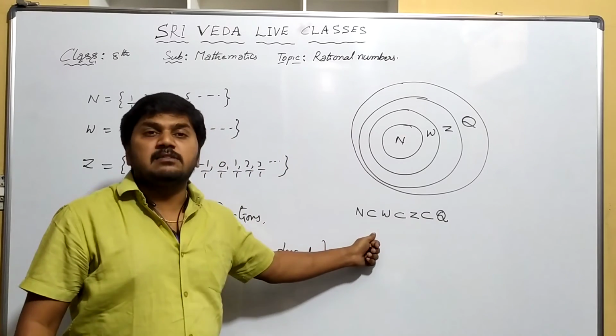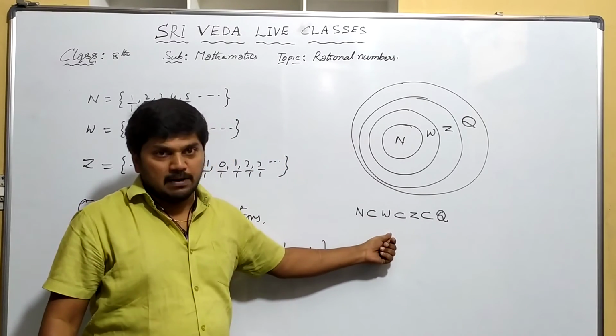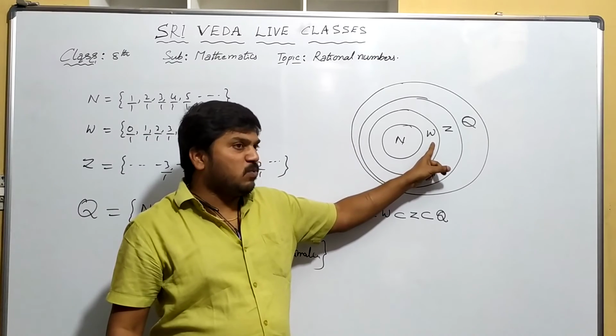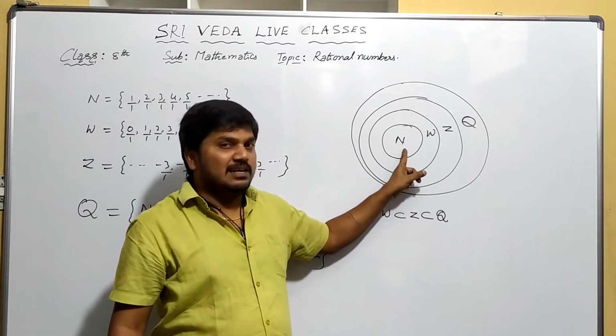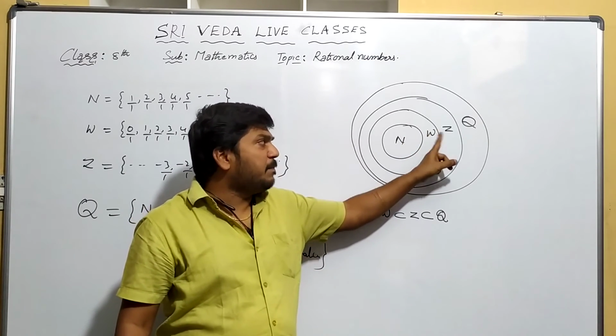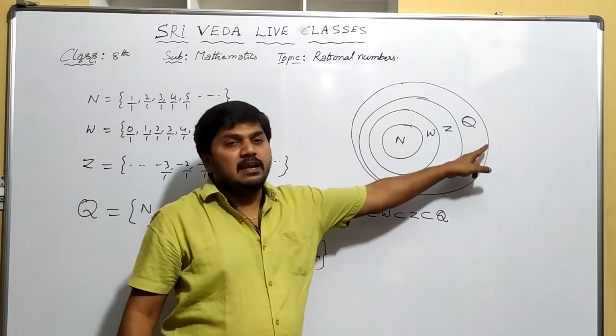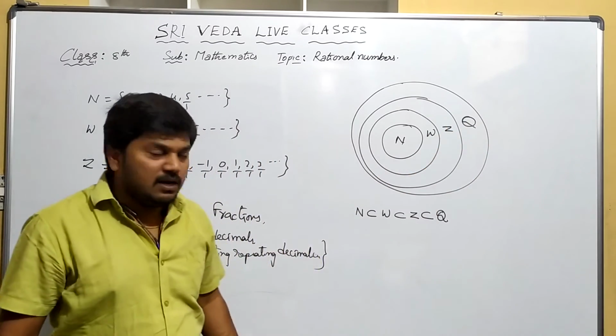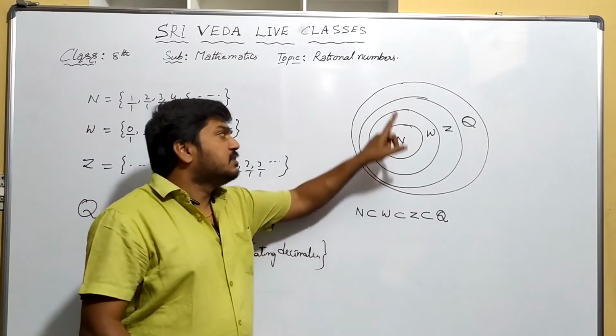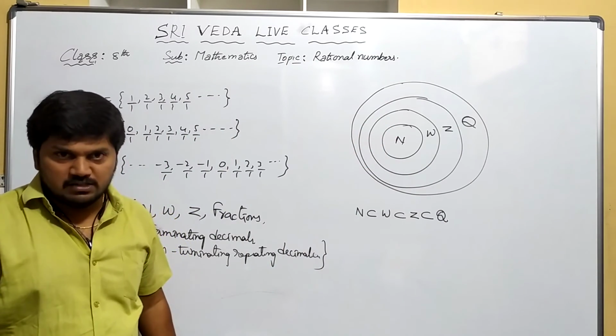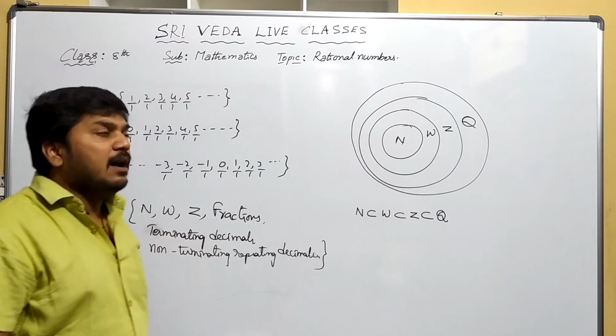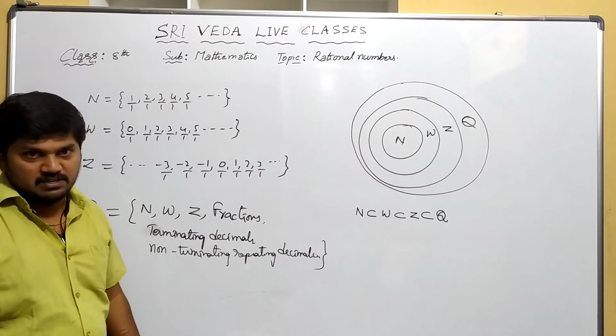See, subset means a part. N is a part of W. In W it is a big one, N is a part. And W is a part of Z. Z is a part of Q. Like that. Okay. So that is about rational numbers. Then come to the properties of rational numbers.